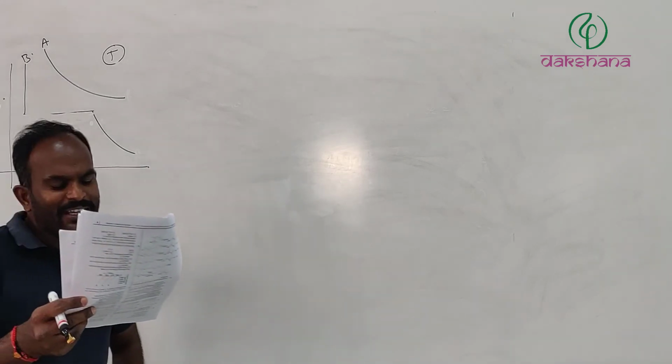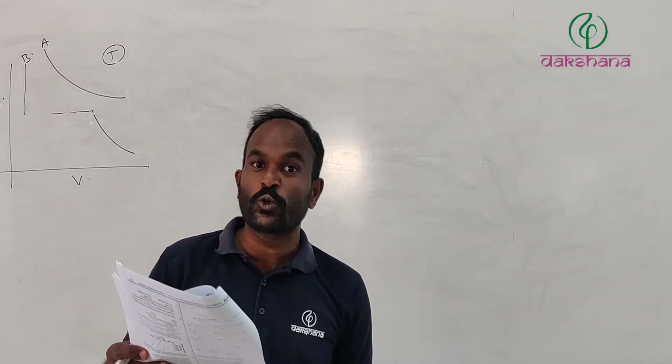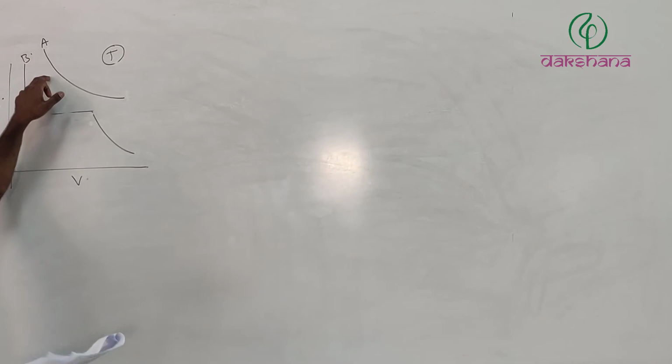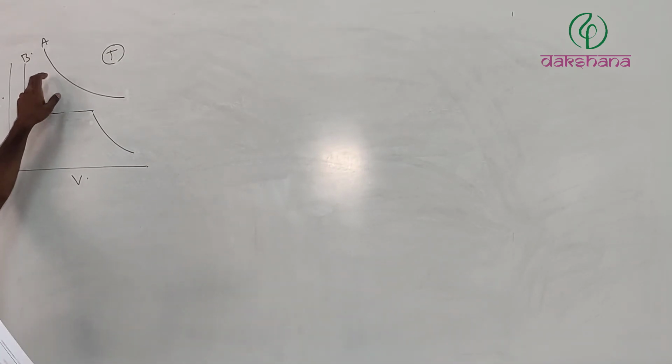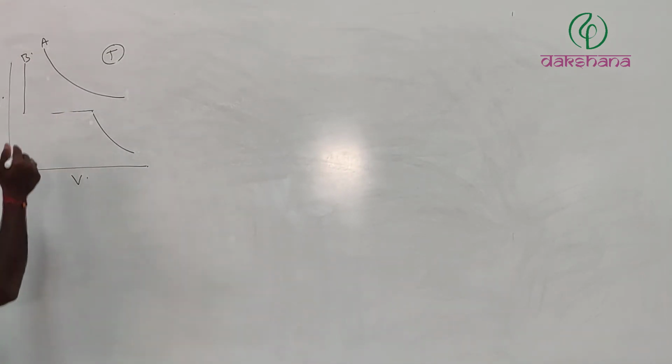So which of the following is going to be true? Which is having the greater critical temperature?